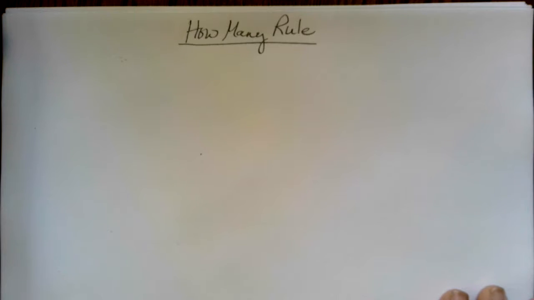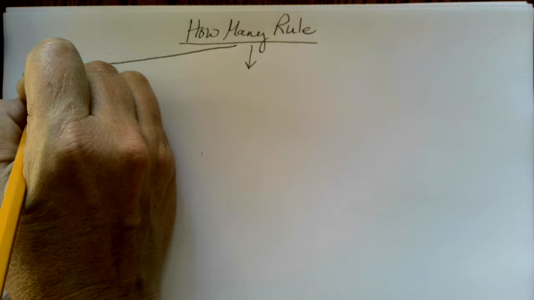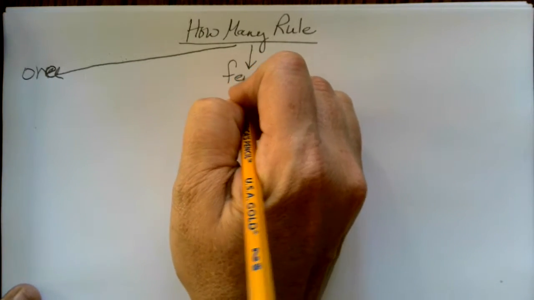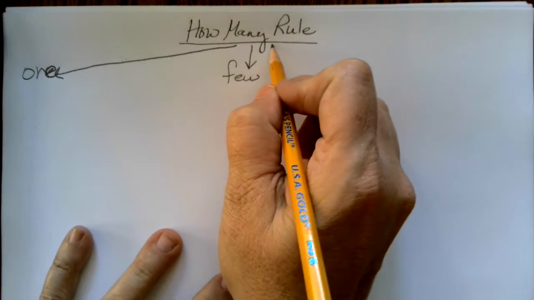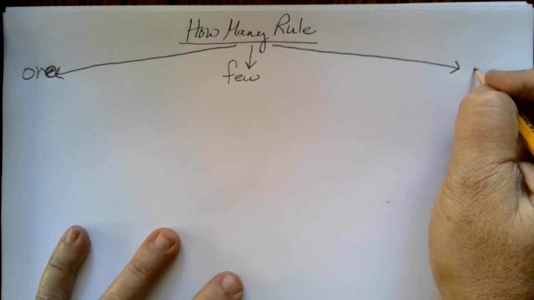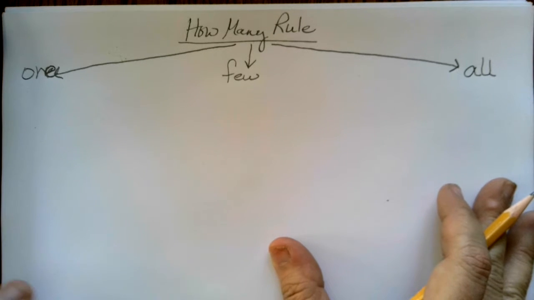And so throughout history, that's been answered in a variety of ways, but the most common ways are, there's 3 different ways. One is that one person gets to rule, or one person is in charge of the government. Another one is that a few people rule, like 2, 3, 4, 5, maybe up to 10. And then the other option is all people rule. All rule.